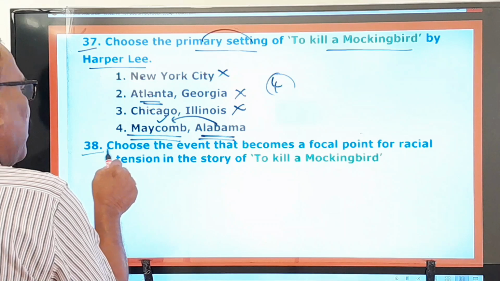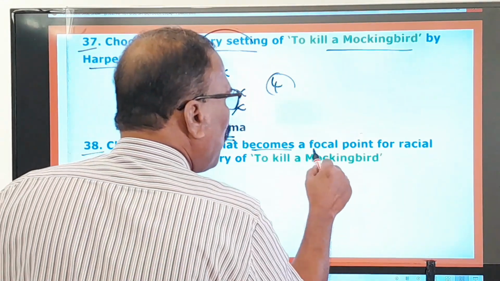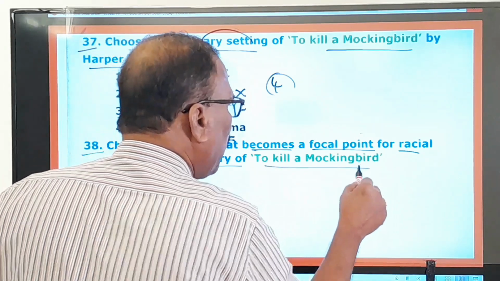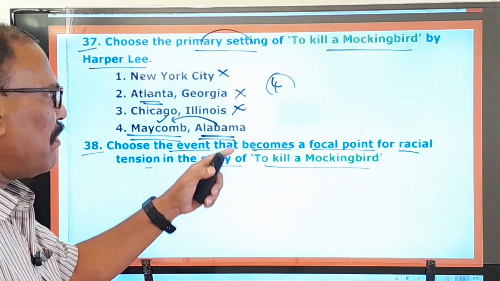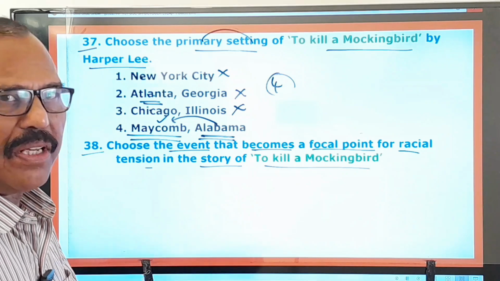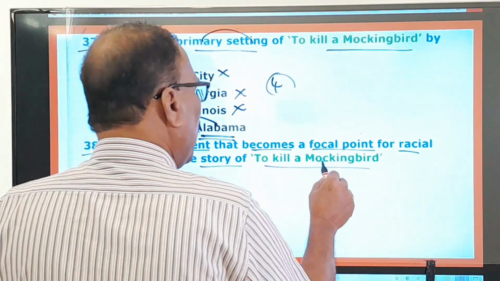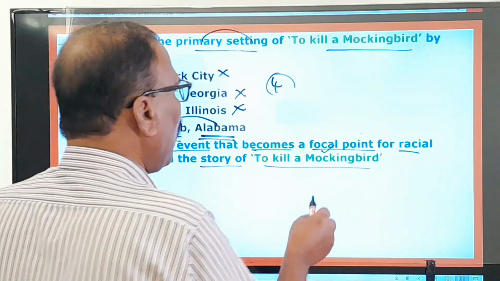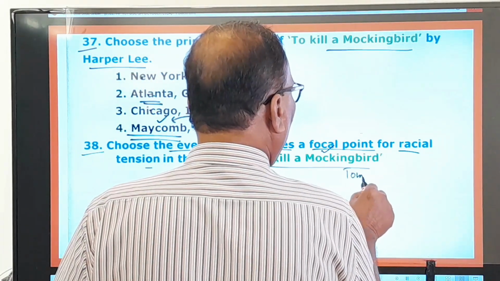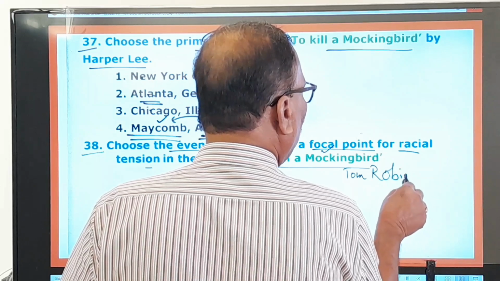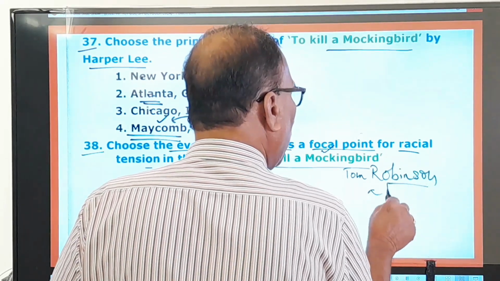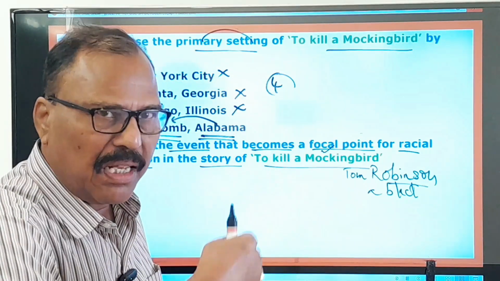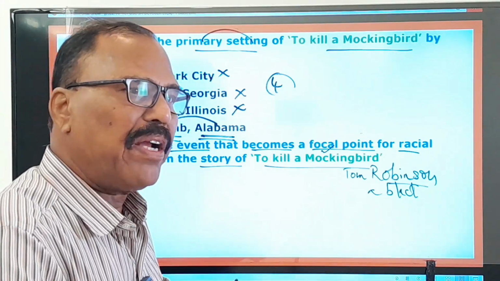Now 30th question. Choose the event that becomes a focal point for racial tension in the story of To Kill a Mockingbird. You know very well what is the focal point for racial tension in the story. So you know very well in this novel what happens now. There takes place the trial of Tom Robinson. This Tom Robinson was a black man. So in Georgia, in Florida, in the southern states of America, you can find more black people.